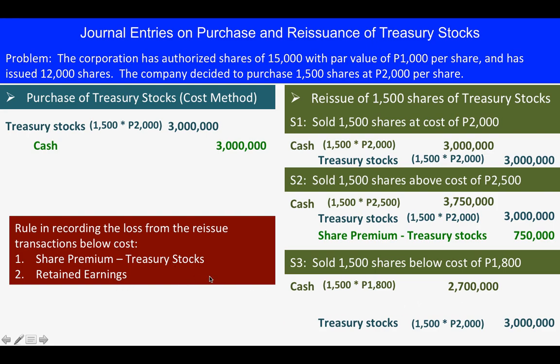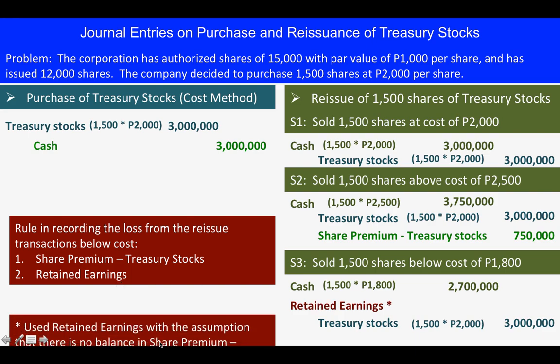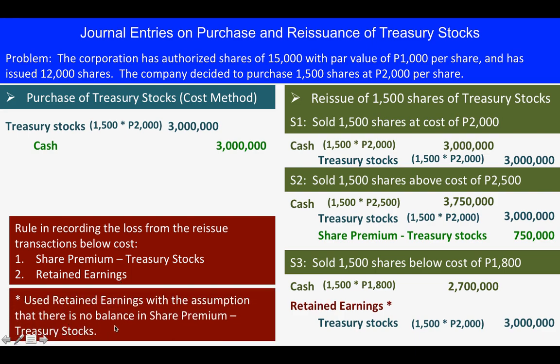Under situation 3, we will be using retained earnings because our assumption is that there is no balance in share premium treasury stocks. We cannot use the share premium here, which has a credit balance of 750,000, because this is an independent situation. So in this case, the 300,000 is debited to retained earnings. Okay, let us move on.